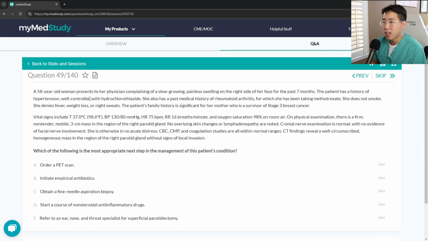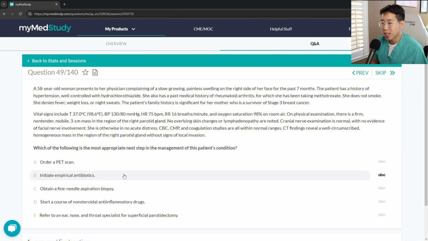Next question. A 58-year-old woman presents to her physician complaining of a slow-growing, painless swelling on the right side of her face for the past 7 months. Immediately, I'm thinking about some parotid gland masses that could happen. We'll see. And then CT findings reveal a well-circumscribed homogeneous mass in the region of the right parotid gland without signs of local invasion. Which of the following is the most appropriate next step in the management of this patient's condition? Order a PET scan, initiate empirical antibiotics, obtain a fine needle aspiration biopsy, start a course of NSAIDs, and refer to ENT for superficial parotidectomy.